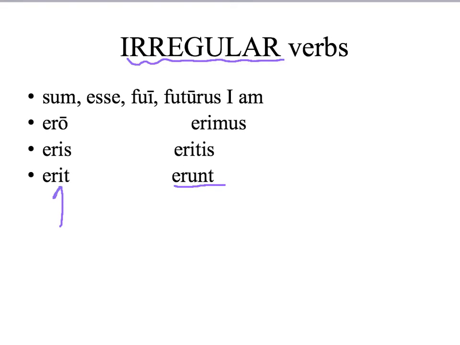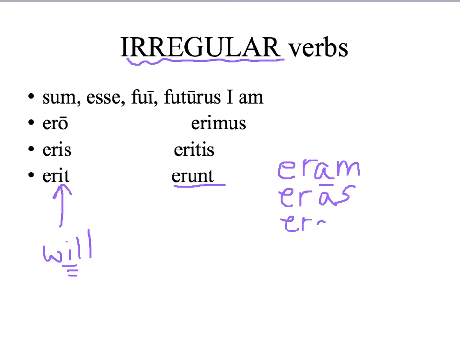But again, you'll notice that the vowel is I, helping you remember the helping verb will in English. I will be. You will be. He, she, or it will be. We will be. You all will be. They will be. Again, contrast with the imperfect. Sum had an irregular imperfect: eram, eras, erat, and so on. The vowel was A, and the helping verb was.